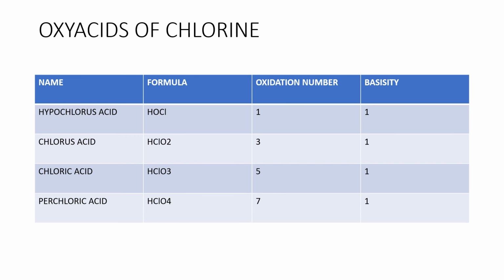Basicity of the acids: hypochlorous acid 1, chlorous acid 1, chloric acid 1, perchloric acid 1.